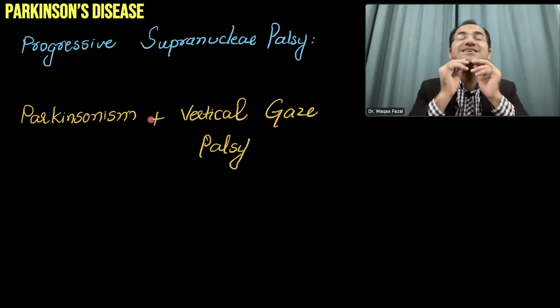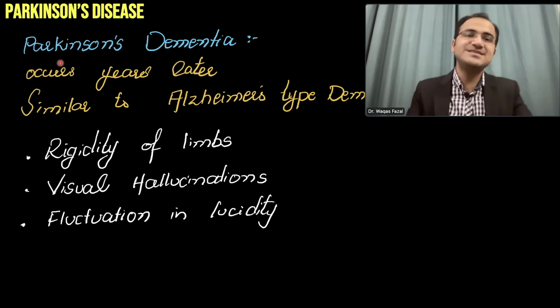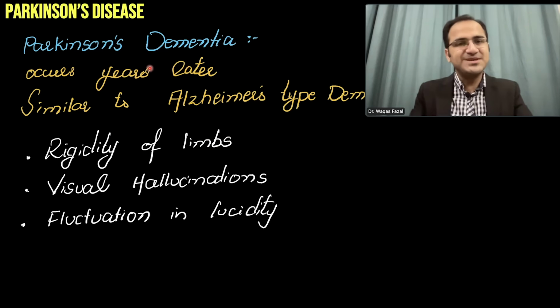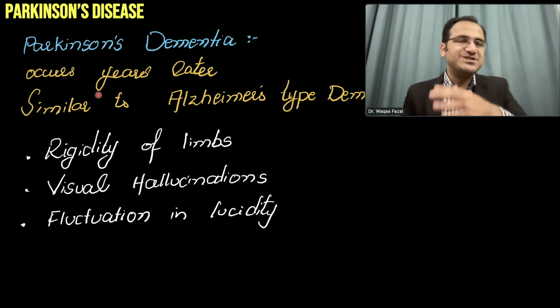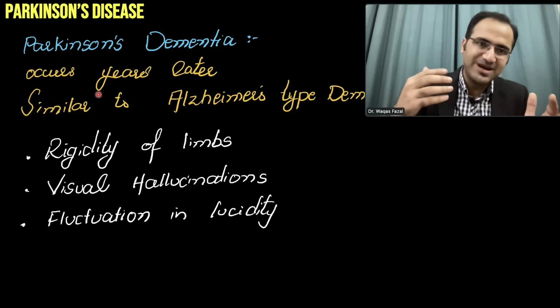Therefore, they have to extend their neck to look at you. That is vertical gaze palsy. Parkinson's dementia. Parkinson's dementia is the loss of memory that occurs over years after the patient has a diagnosis of Parkinsonism, that over years the patient develops loss of memory.